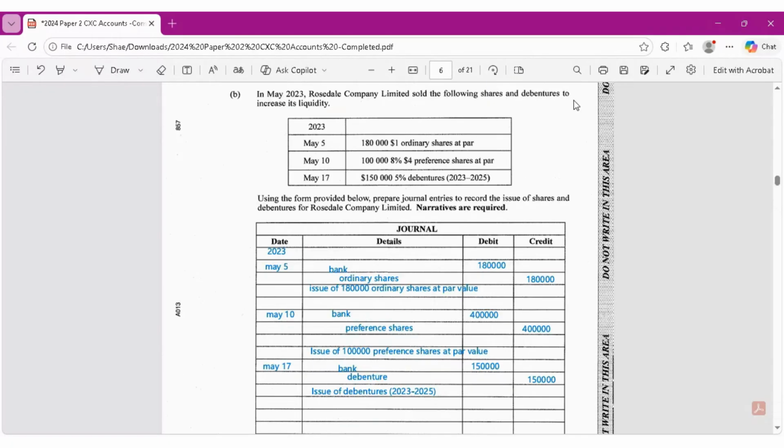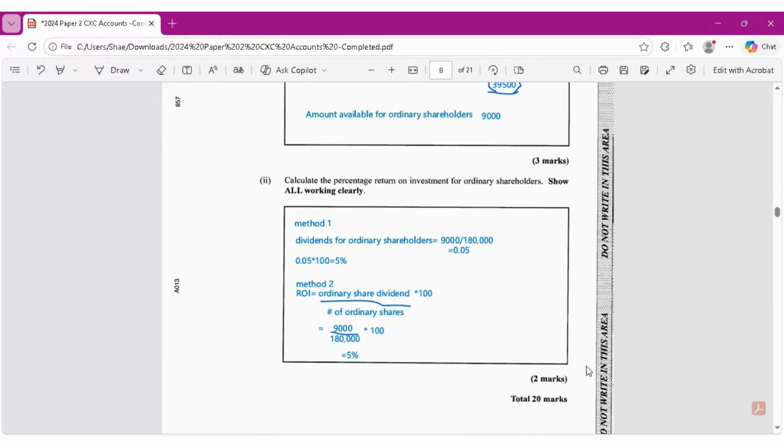Remember that there are 180,000 ordinary shares in total. If we have $9,000 to give to those 180,000 shares, then the rate of return would be the dividend divided by the total number of shares multiplied by 100, which is 5%. So your answer is 5%.